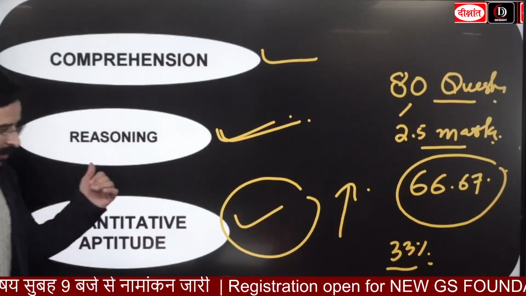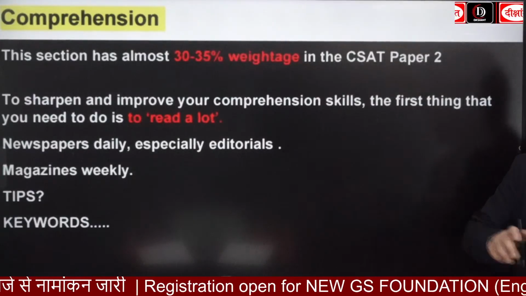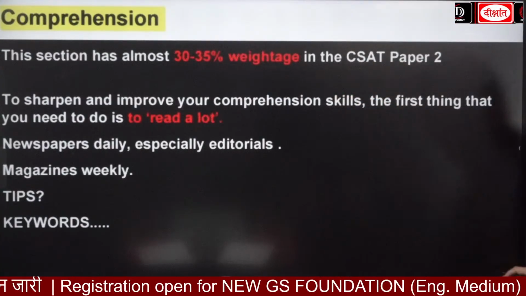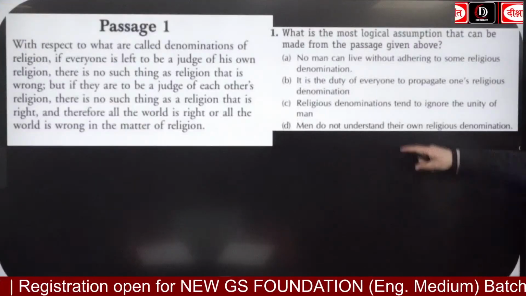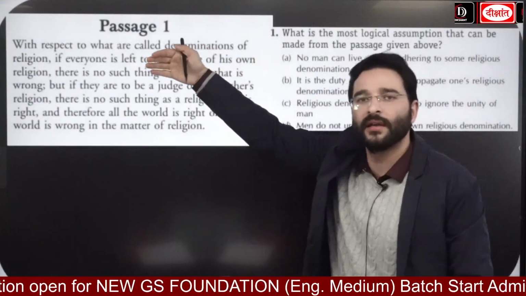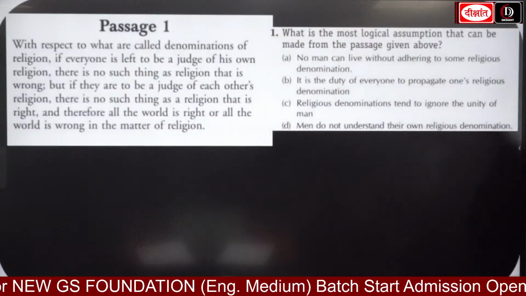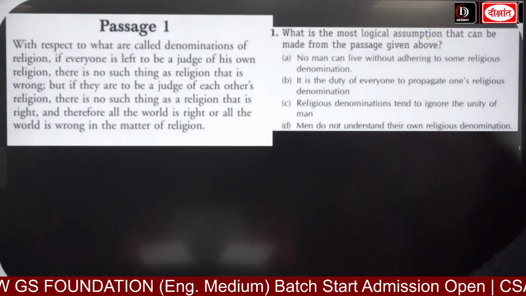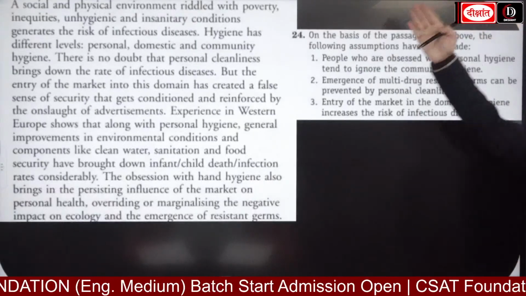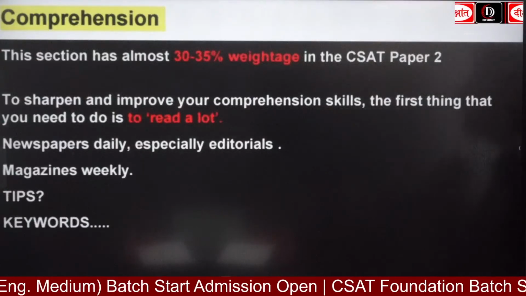By solving reading comprehension and by solving the reasoning questions, okay, easily you can qualify or you can clear this CSAT paper. Okay, moving forward guys, so याद रखिएगा, when I look at the comprehension, most of the people are comfortable with this particular portion, that is going to be this reading comprehension. अगर आप देखना चाहते हो कि reading comprehension कैसे होते हैं, okay, these are going to be the passages, there will be short passages and there are going to be the long passages. Okay, this is the short passage, passage ऐसे आएगा, and then there is going to be this, ठीक है, यहाँ पे assumption के बारे में पूछा गया है, and then you are going to see these options and you have to solve this. Now for example, you are going to have the long passages, so please remember this. This will be included in your reading comprehension.